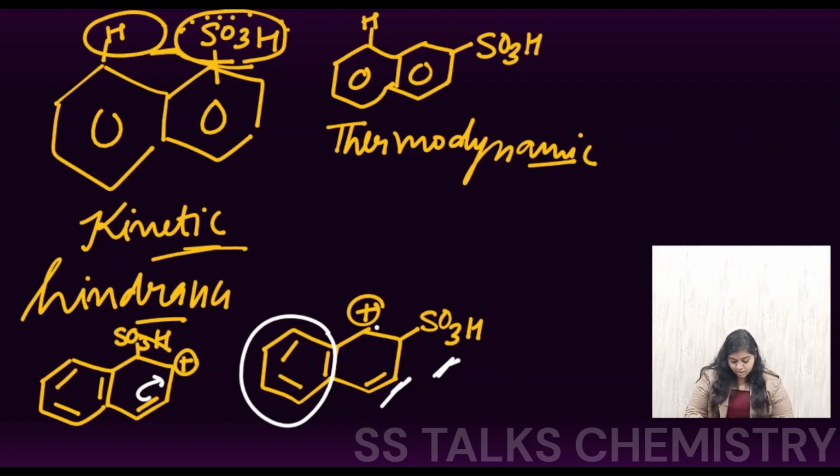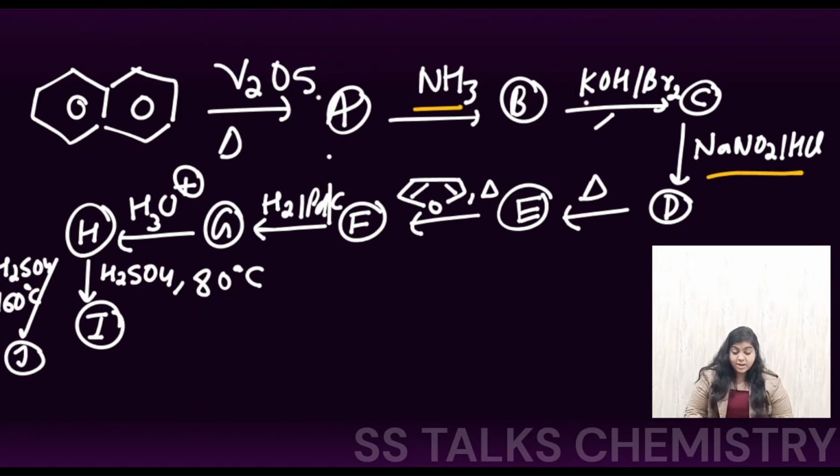Okay, so this question seemed very difficult to us because a large number of steps were there, but proceeding step by step for each reagent mentioned over the arrows, we are easily able to solve such equations. Organic actually seems difficult, but if we proceed step by step, then we are easily able to solve big questions like this.